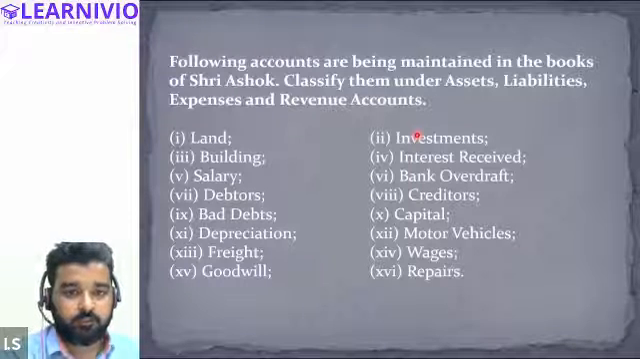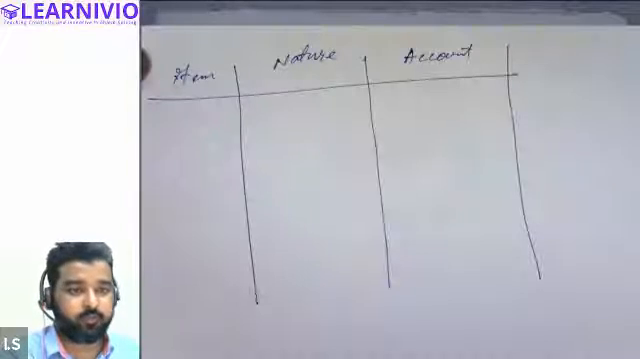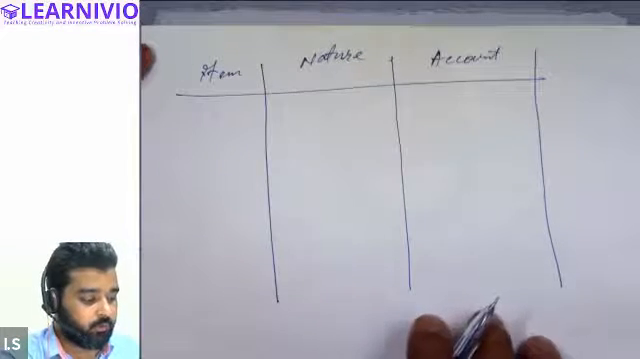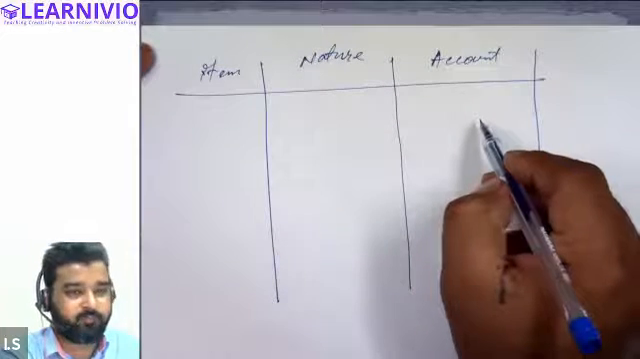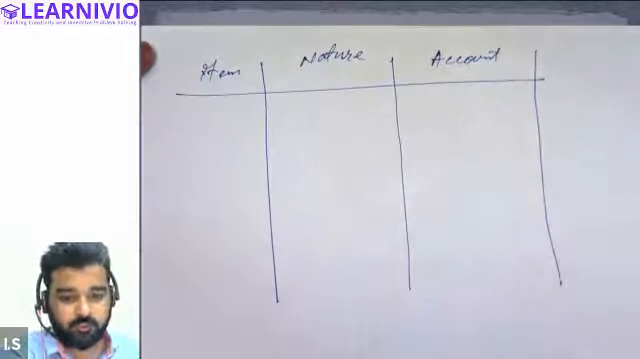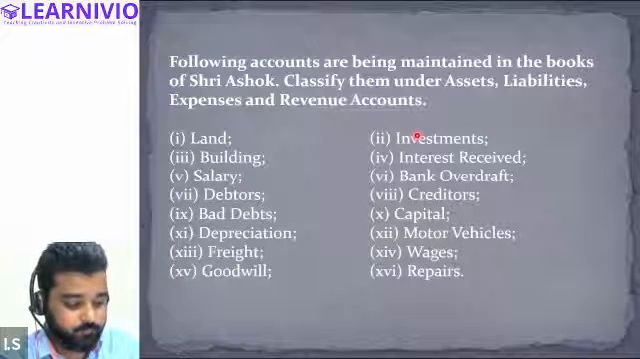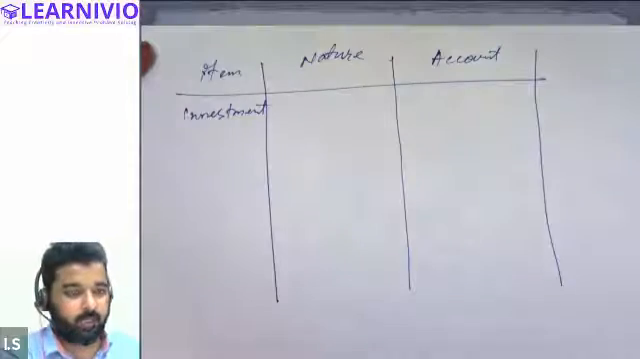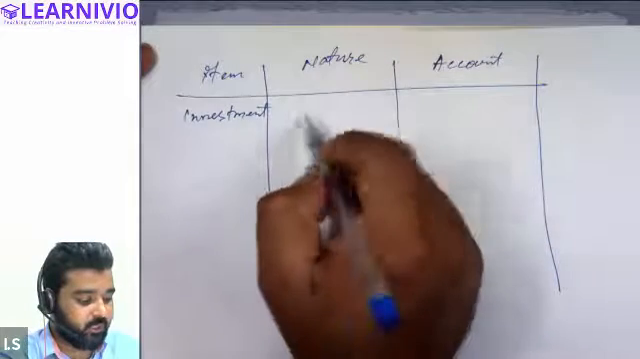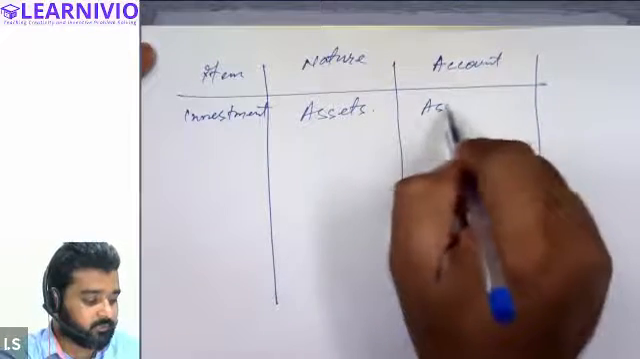All right. Okay. So how do we do such questions? First of all, in order to do this question, we will draw a table like this: item, nature of item, and account where it will be put. Let's talk about investment. Investment is our item, and investments by nature are our assets, correct? So it will be recorded in the assets account.